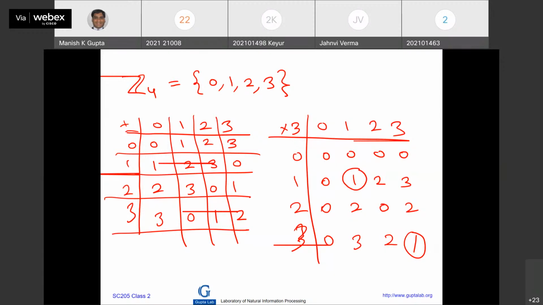Field has one very specific property which you use every day, but you don't know, which is the fact that A into B is equal to 0 means either A is 0 or B is 0. This is the property of a field. If a set is a field, that means product of two numbers equal to 0 means one of them has to be 0, right? That you use quite often. But here, for example, in Z4, 2 into 2 is equal to 0. None of them is 0, right? Because 2 is a 0 divisor. Similarly, in Z6, 2 and 3 are 0 divisors because 2 into 3 is equal to 0. Neither 2 is 0 nor 3 is 0, but their product is 0.